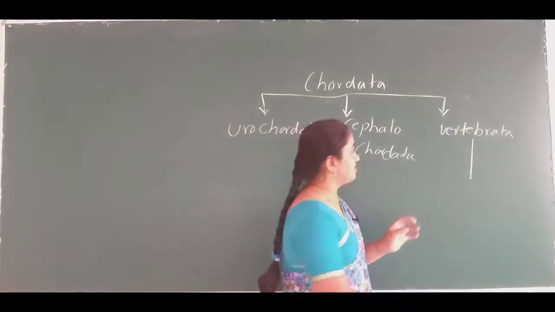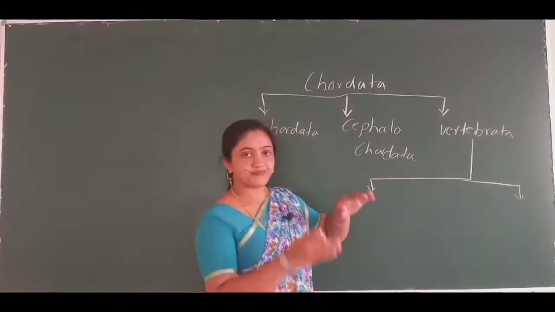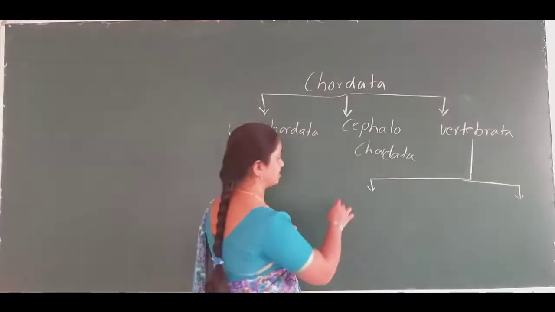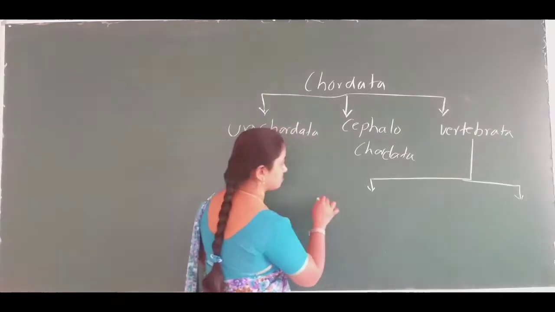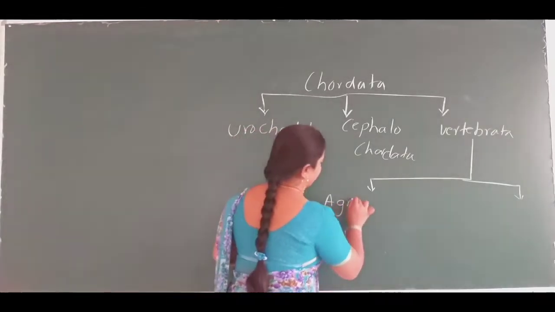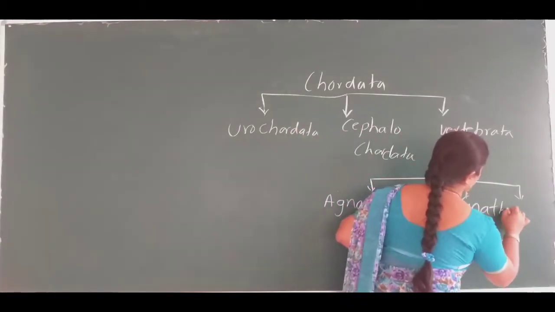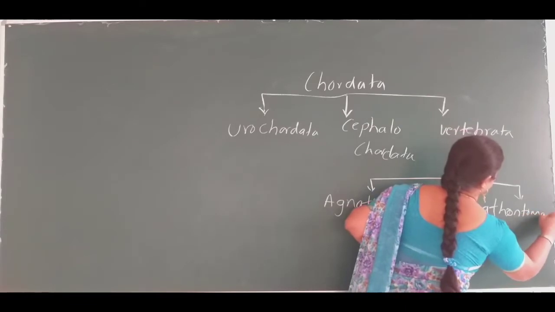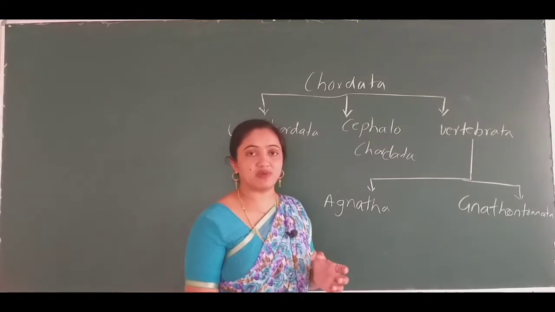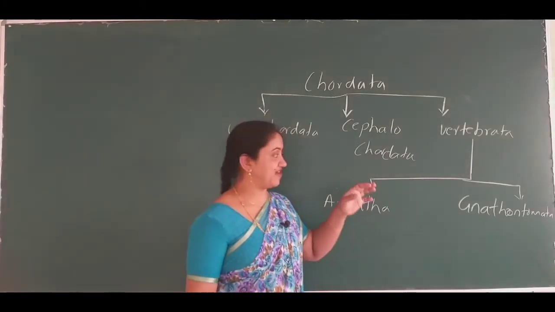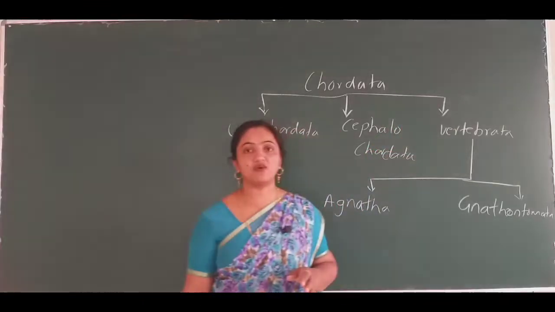The Vertebrata subphylum is again classified into 2 major groups. One is Agnatha and the other is Gnathostomata. So what is Agnatha and what is Gnathostomata? On what basis are the Agnatha and Gnathostomata classified in the subphylum Vertebrata?